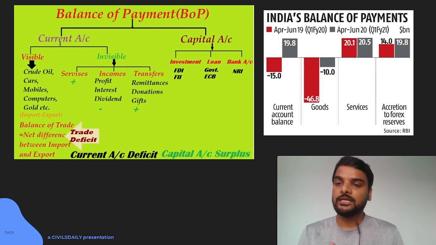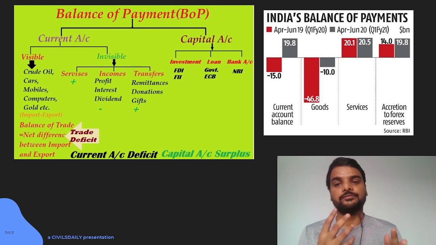In the current account, you have visible trade, that is the export and import of commodities, that is crude oil, cars, mobiles, computers. We import lots of crude oil and Apple iPhones and other electronic gadgets, but we also export many agriculture commodities and engineering goods. Then services, where we have a good position. You also import certain services like advertisement services from Google and Facebook. Those companies are based on foreign soil, and you also provide services. We have BPO and other services that you provide.